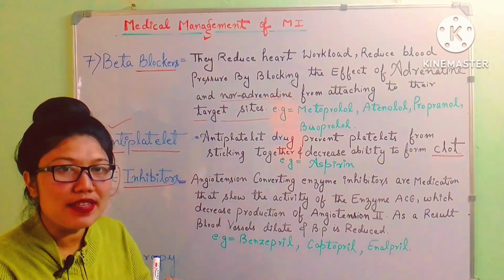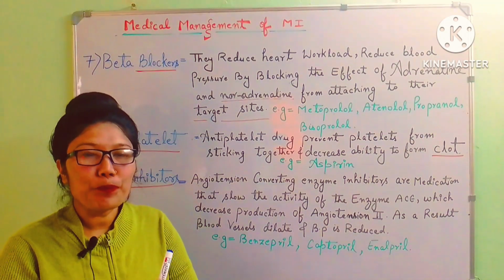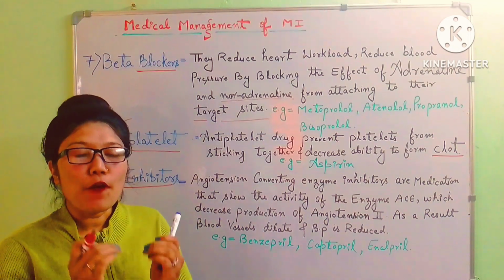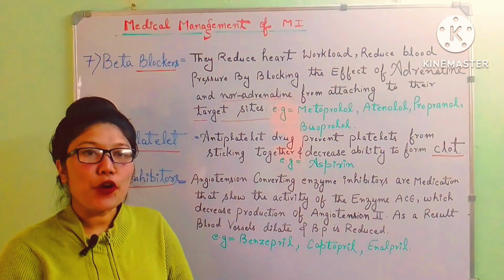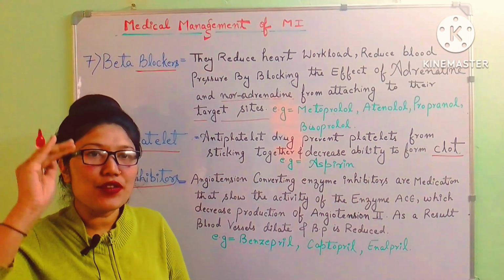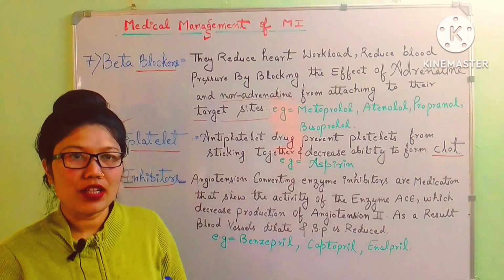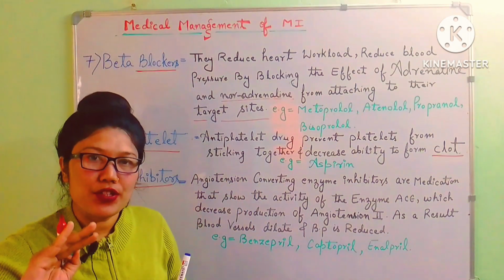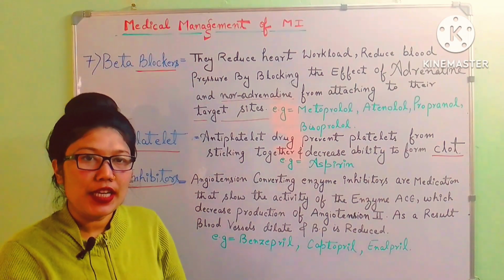So what happens when there is low blood volume in our body? From the liver, angiotensinogen is released, not angiotensin first, it is only angiotensinogen. Then from the kidney, renin gets released. Renin converts angiotensinogen into angiotensin first.